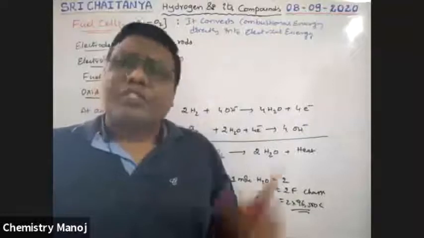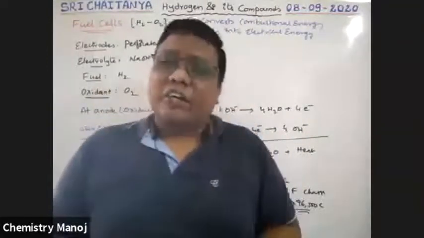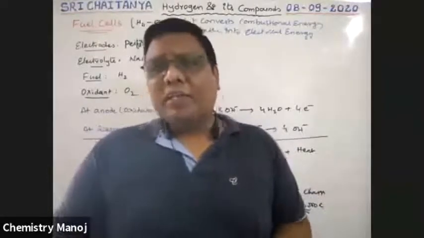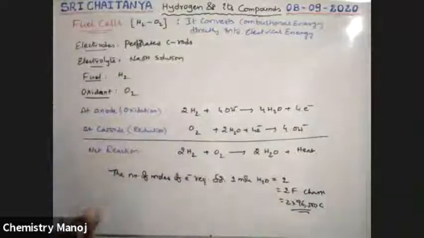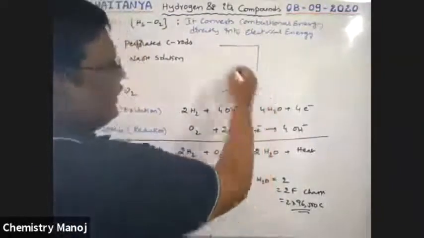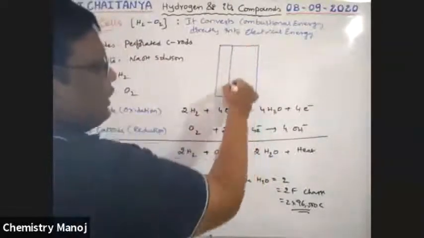Sir, what is the use of this fuel cell? Here combustion energy is converted into electrical energy. See here, hydrogen is used as a fuel. See, boys, let us take a metal container divided into three parts.